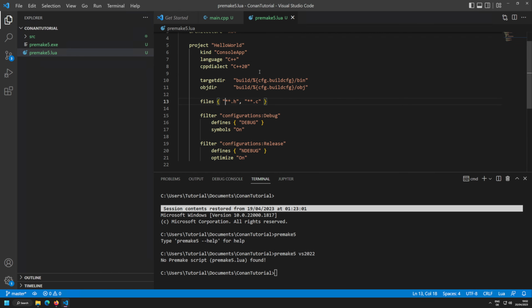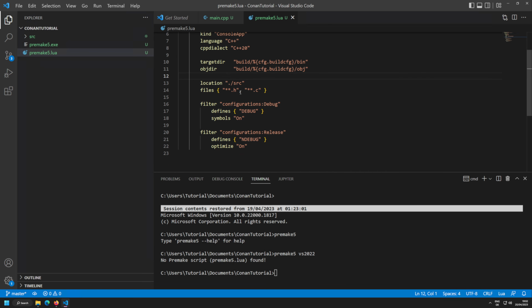Files is also something that I want to modify. First of all, I want to tell where this project is located. The location is in the source directory, src. There is our code, so that's what I want to do. And to also give this a bit more flexibility, I'm going to put in my header files and my C++ files from the project's location, not the overall location. This is something that shall be done explicitly.